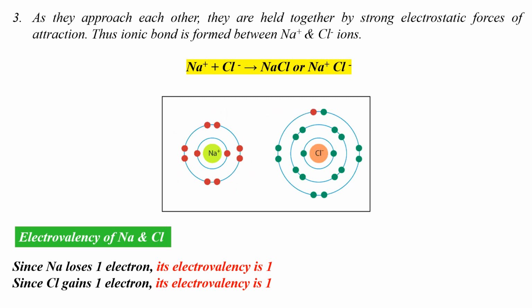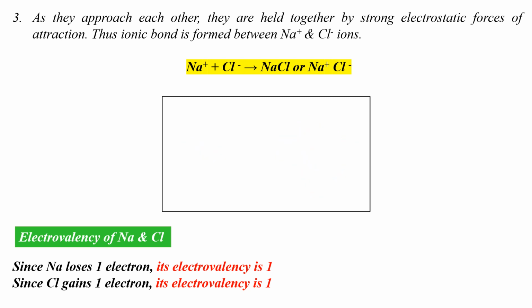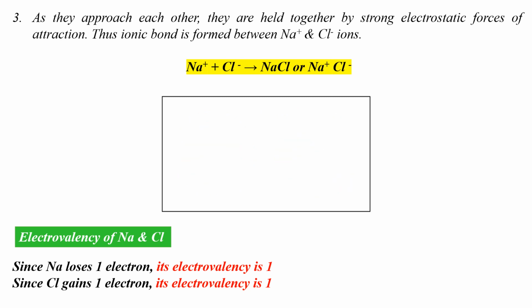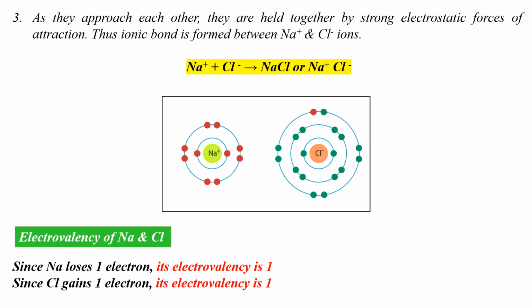Now, what is the electrovalency of sodium and chlorine? In the process of formation of ionic bond, since sodium loses one electron, its electrovalency is 1. Remember, electrovalency corresponds to the number of electrons lost or gained during the formation of an ionic bond by an atom. Since sodium loses an electron during the formation of an ionic bond between sodium and chlorine, its electrovalency is 1. Now, we know chlorine gains an electron during the formation of ionic bond. So, its electrovalency is also 1.